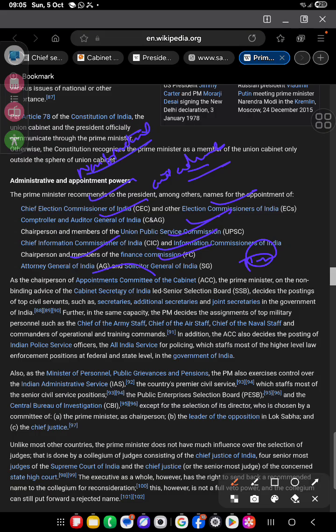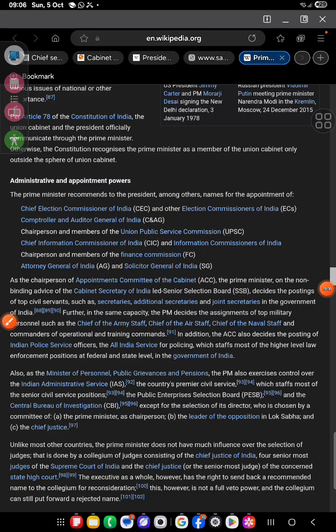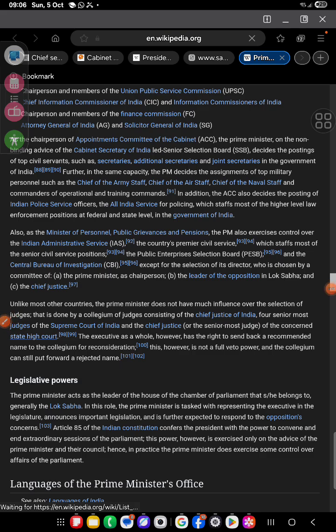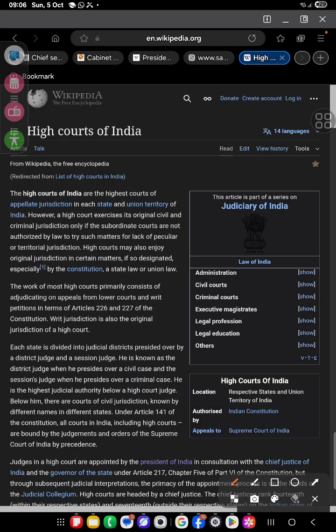Okay, and the Cabinet Secretary of India leads a senior selection board to decide the posting of civil servants such as secretaries, additional secretaries and joint secretaries. Further, in the same capacity, the PM decides the assignment of top military personnel like the chiefs of army, air staff and naval staff commanders. In addition, he decides the posting of Indian Police Services, All India Services, and high-level enforcement positions, whatever there are. Also, the Ministry of Personnel and Public Grievances.